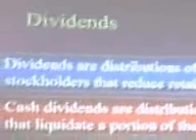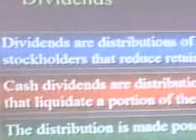Now what is dividend? Dividend is a part of profit which has been distributed to the stakeholders. So who are stakeholders? Those who have participated in the business. Cash dividends are distribution of assets that liquidate a portion of ownership claim. Means, you remember what we have done. We have added these 20,000 in equities. We have sold goods worth rupees 1 lakh for 1,20,000, and we have added that 20,000 in equities.